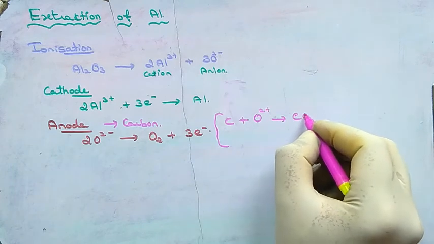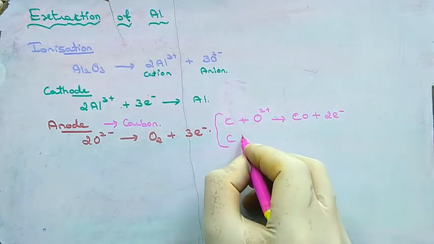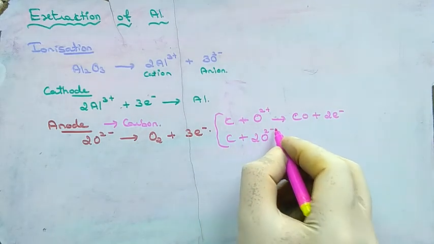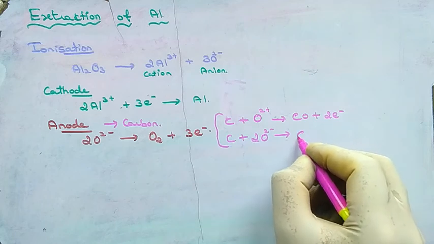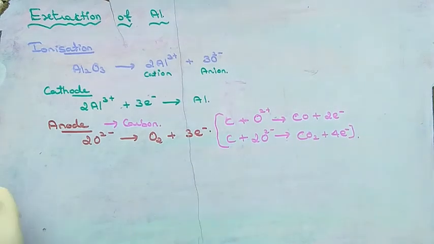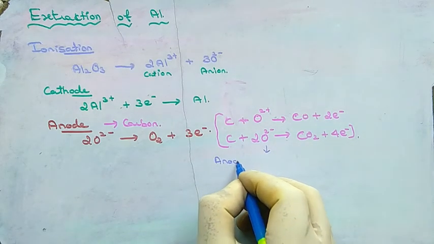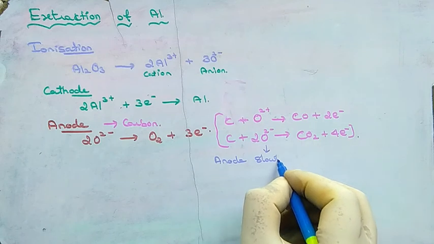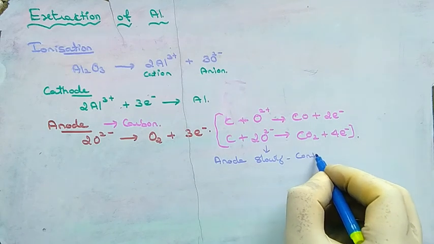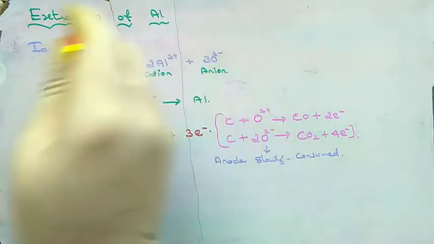It will react with oxygen and form carbon monoxide and 2 electrons. If it reacts with 2 oxygen ions, it will give carbon dioxide and 4 electrons. Due to this, carbon will be slowly consumed in the electrolysis.